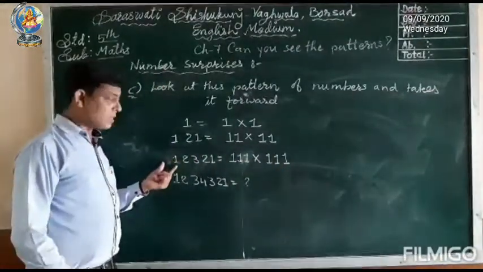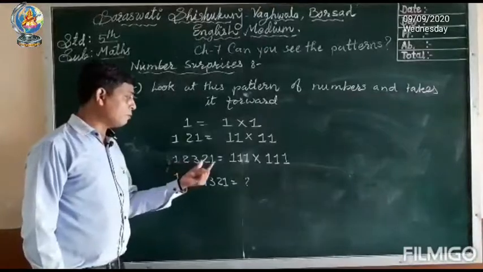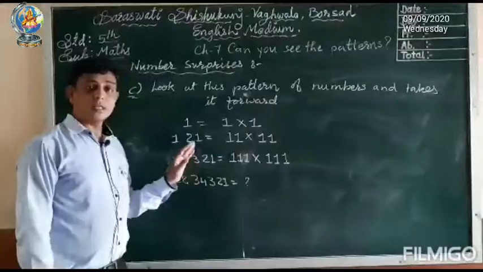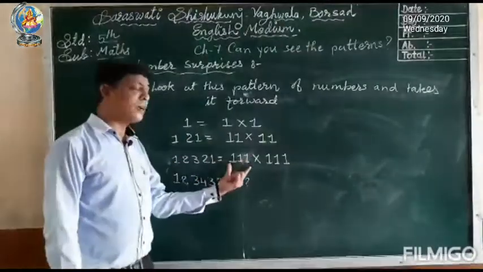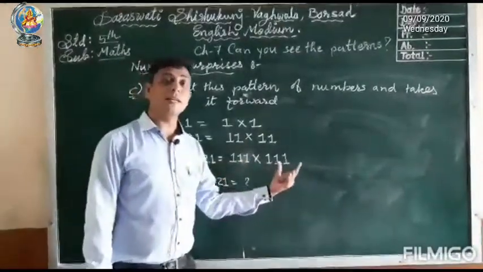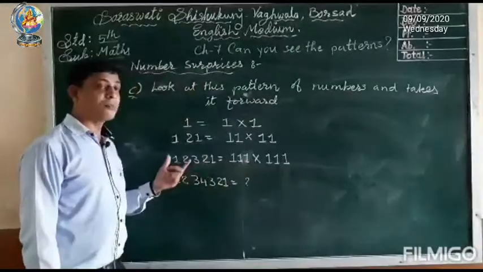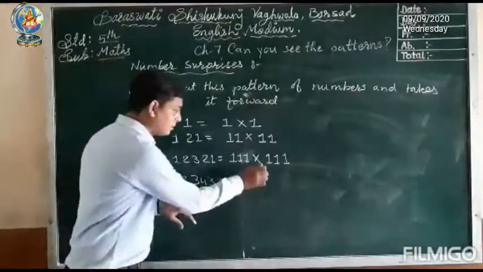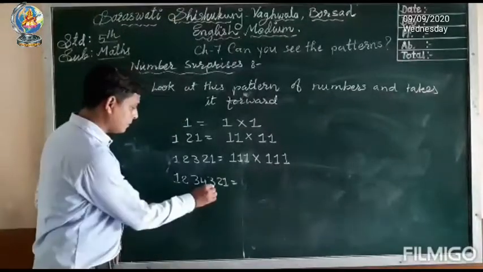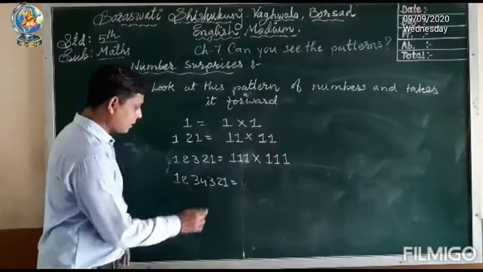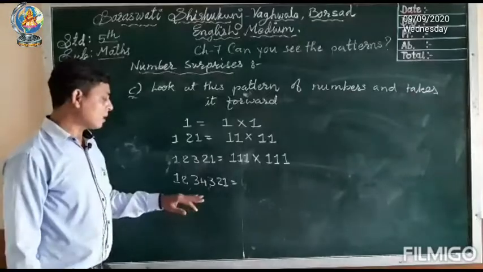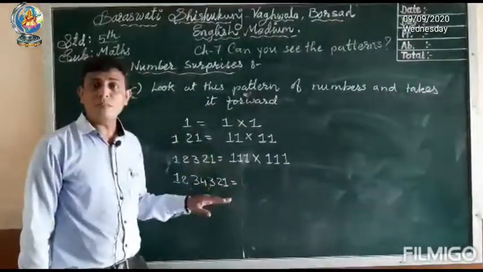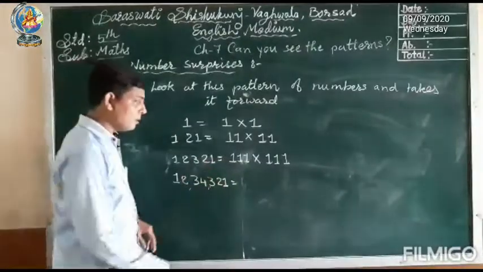Now in the third step you can see 12321. 12,321 is the square of which number? So 111 multiplied by 111 is equal to 12,321. Now we have another number here, that is 1234321.